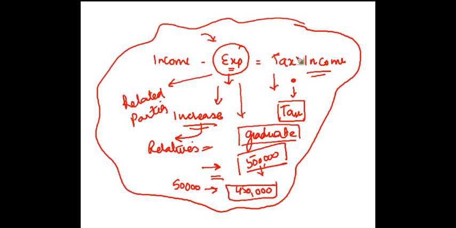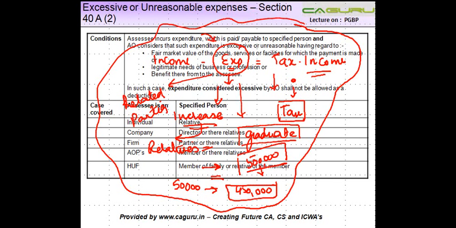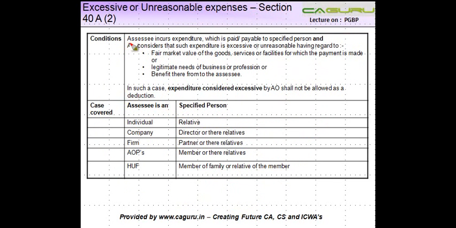This section is meant to cover cases like this where the assessee makes a claim which the assessing officer believes is unreasonable, okay, and he's making payments to some related enterprise or related concerns where he is in a position to exercise influence. Let us now see the section. Assessee incurs expenditure. Again, note this is only in respect of expenditure, not for capital payments, which is paid or payable to a specified person.